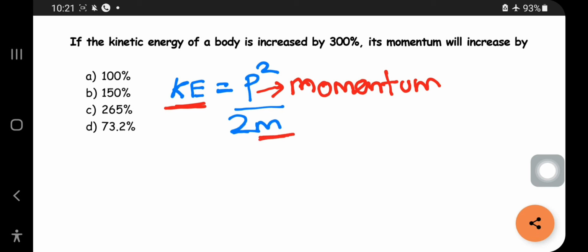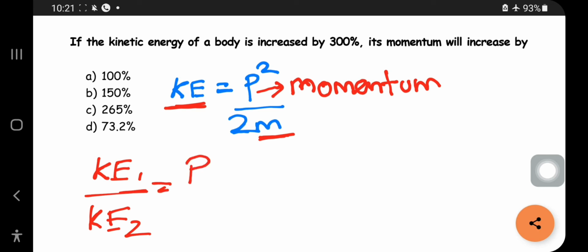They have asked that if the kinetic energy of the body is increased by 300%, its momentum will increase by how much. We will find it as KE1 by KE2, which is related as KE is directly proportional to P square. We will not consider mass because they didn't mention it, so we take only momentum. So p1 square by p2 square. Let us take the first KE as 1.